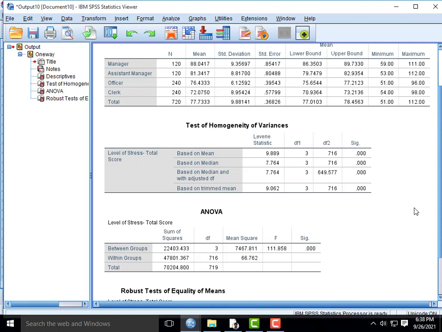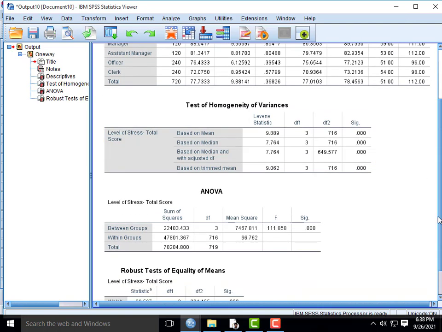Now come to the test of homogeneity of variance using Levene's test. Levene's statistics show that, based on the mean, based on the median, based on the median with adjusted df, and based on the trimmed mean, the level of significance is less than 0.01. So we conclude that there is an absence of homogeneity of variance. The variances are not equally distributed.